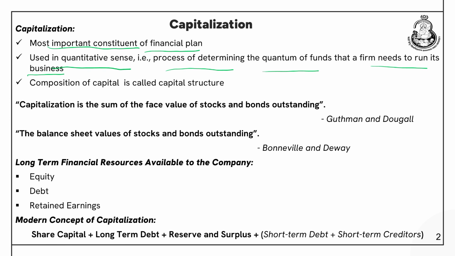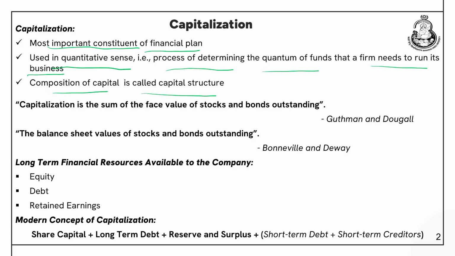Let us say there is a project for which a business requires rupees 100 lakhs. It can have different sources from which it can raise rupees 100 lakhs, but this 100 lakhs will be considered the capitalization of the company. Composition of capital is called the capital structure. The segregation or the proportion of various securities in the capitalization of a company is considered the capital structure.